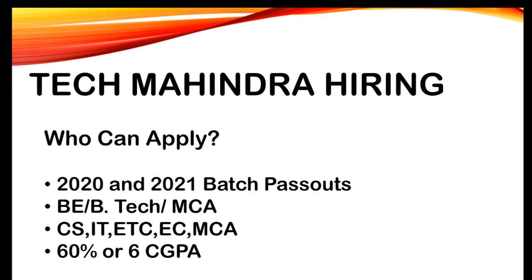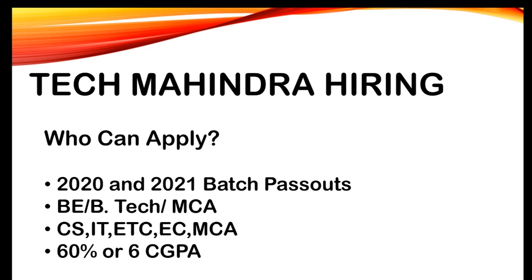Next, the next criteria for applying is that you must have at least 60% aggregate. That is, if you are in seventh semester now, then up to your sixth semester percentage, you have to take the average of that, and that should be equal to or greater than 60%. That is equivalent to 6 CGPA.